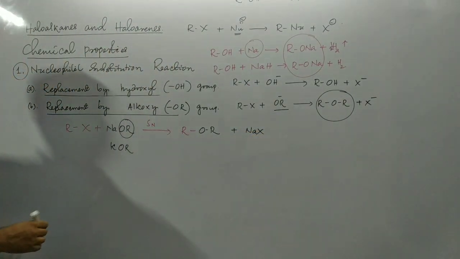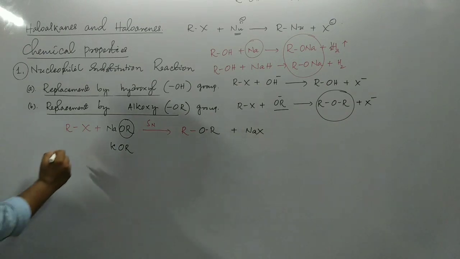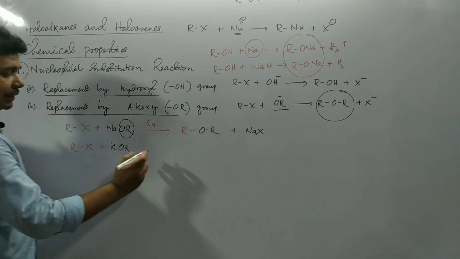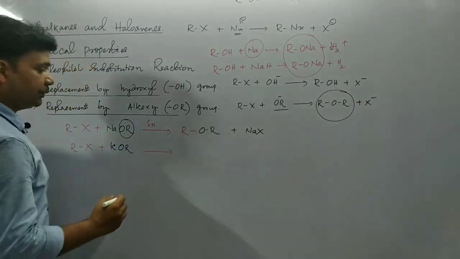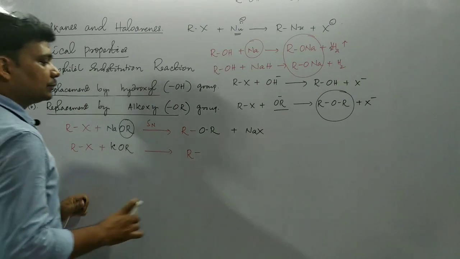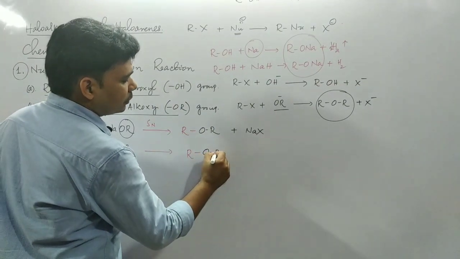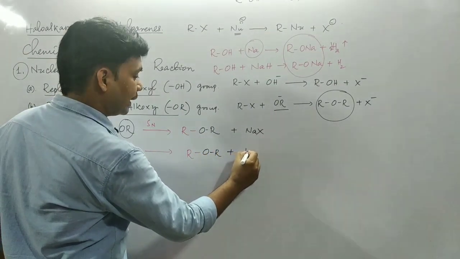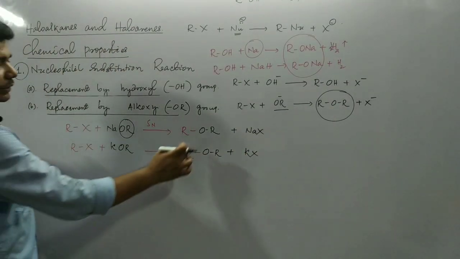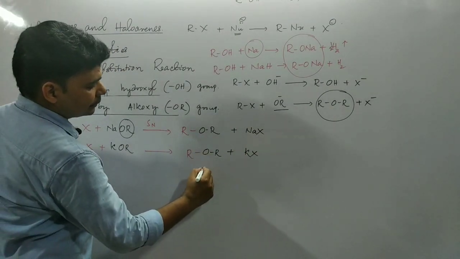Similarly, when alkyl halide RX is treated with potassium alkoxide, as a result of their reaction, you will get ROR plus KX. KX is the byproduct here. Okay, so these are the ethers.